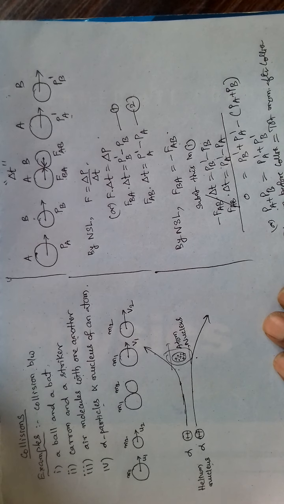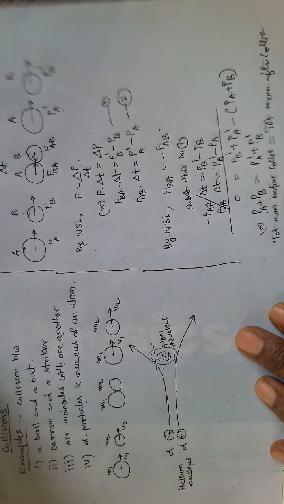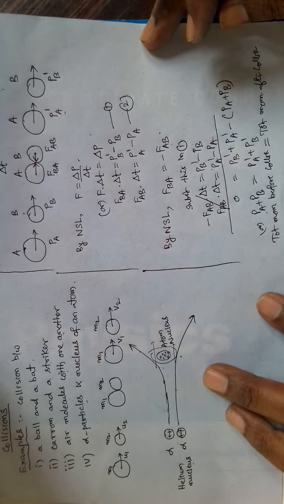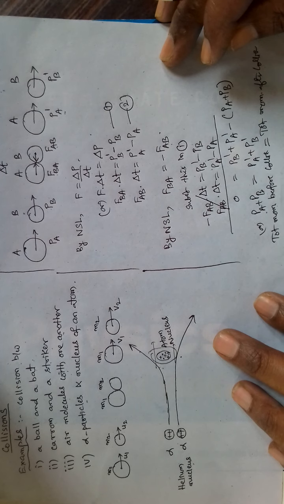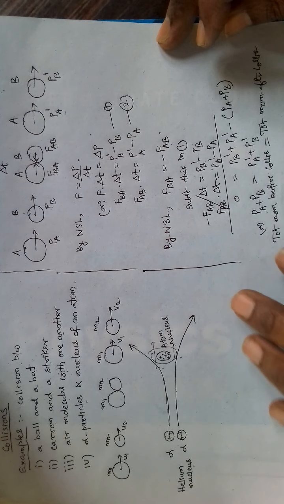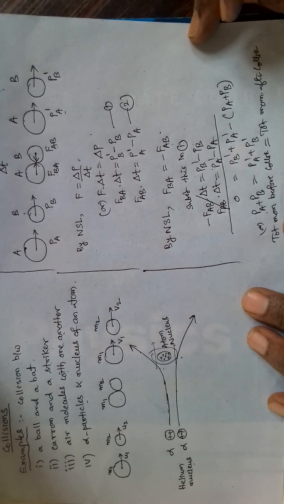So the process of collision is obeying a property, and that is during collision, though the momenta of the bodies individually change, the total momentum of the two bodies remains constant.